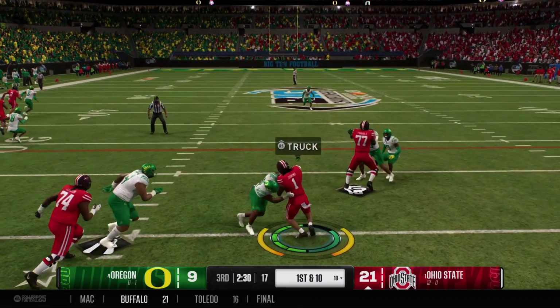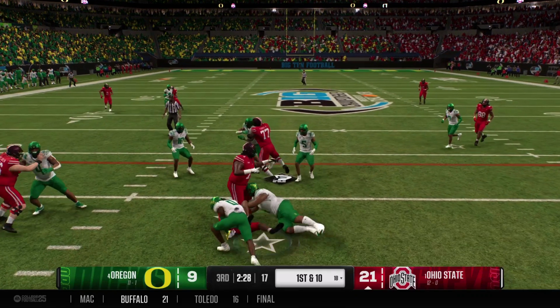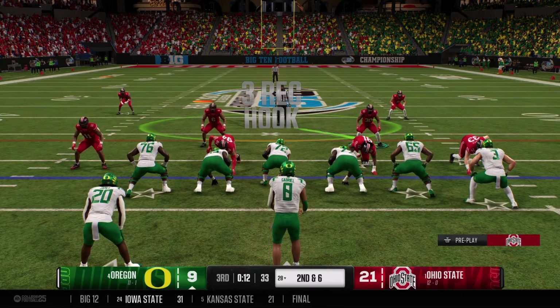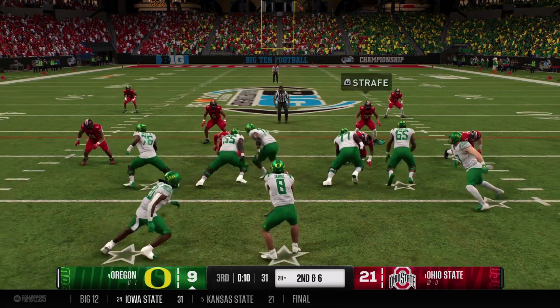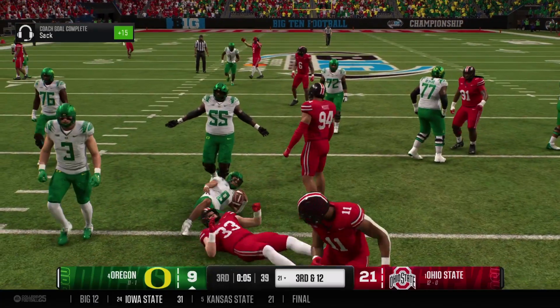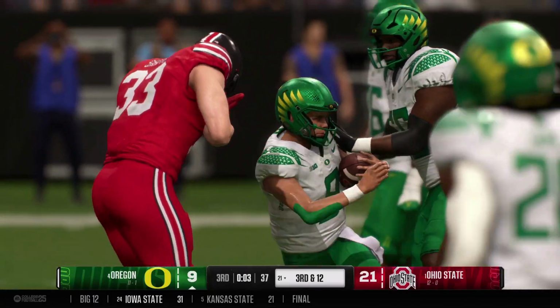Shotgun formation. Here's an inside give. To be successful. It's a nice, solid gain here. Keeps you on schedule, and you get ready for that next play. Off the play fake, he'll look to throw it. He's going to be brought down by that ferocious pass rush. Nice sack.